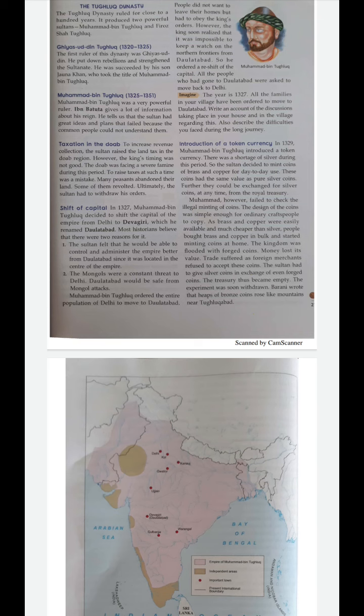There was a reason why he decided to do so. So what was the reason? The first reason was better administration. Clear? The Sultan thought that if he shifted his capital from Delhi to Daulatabad, he could administer his empire much better.